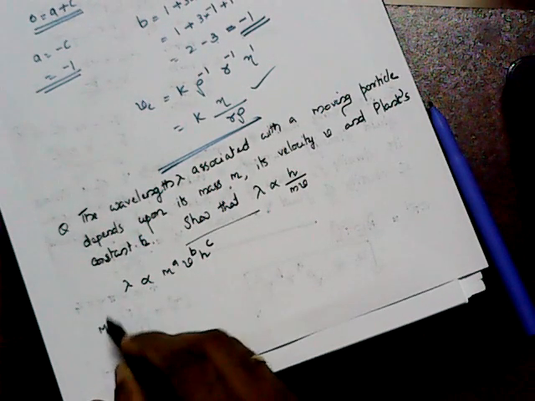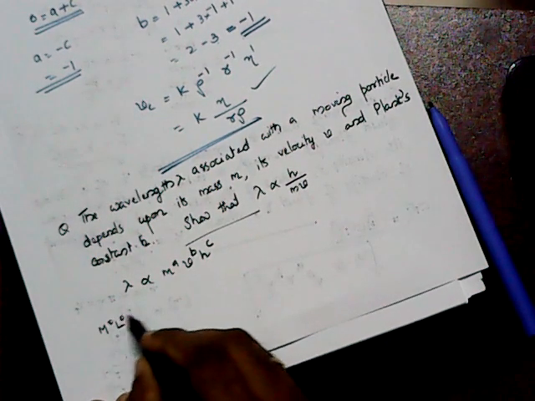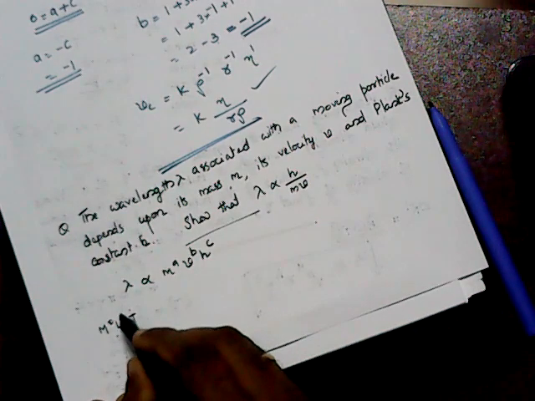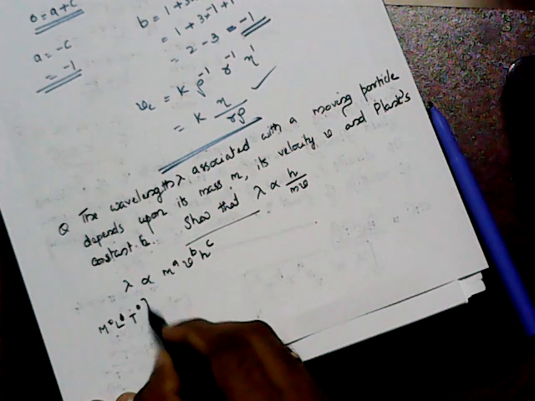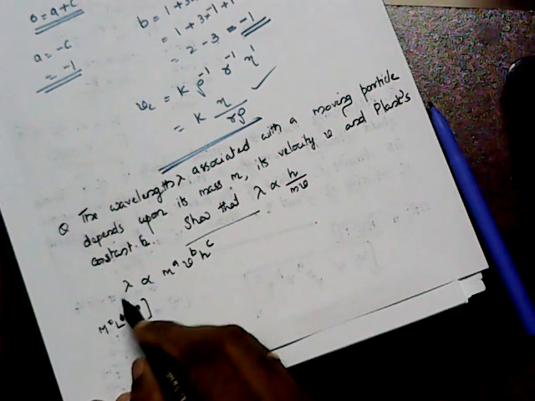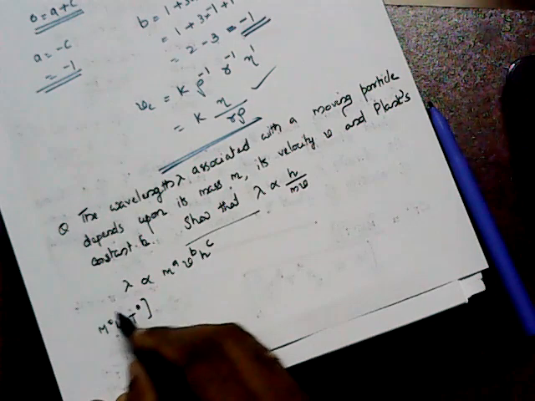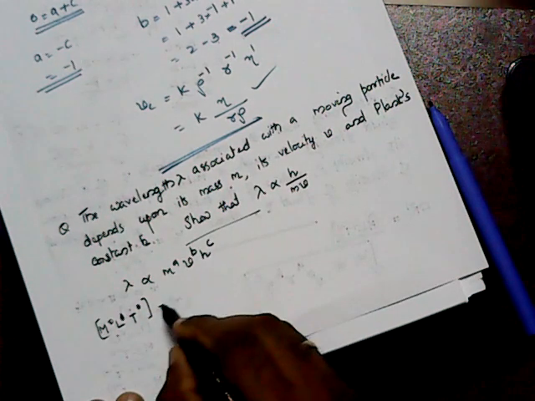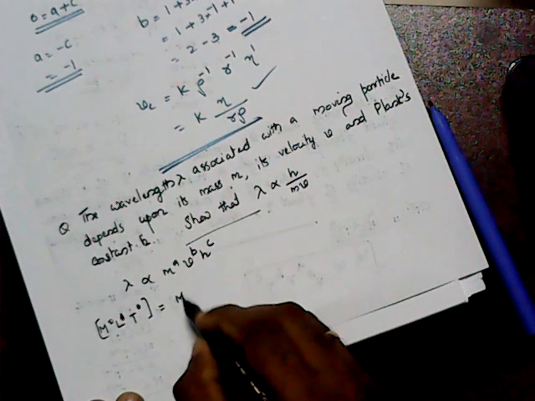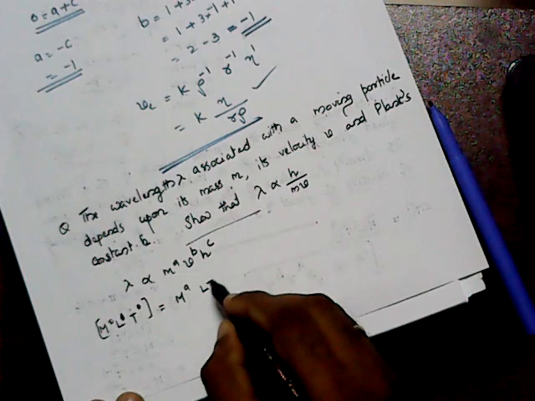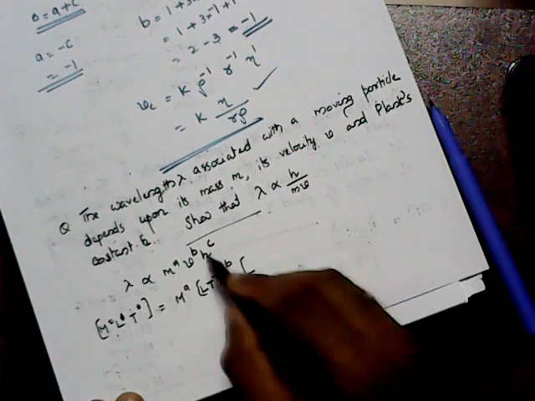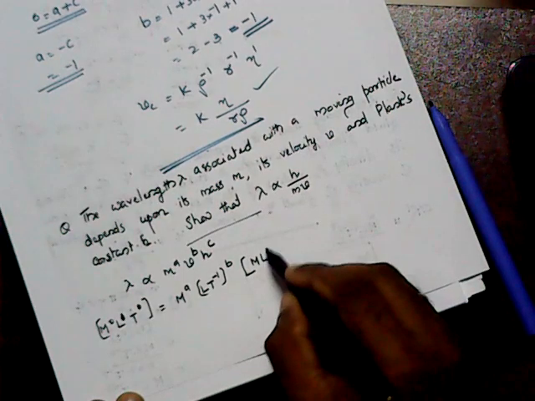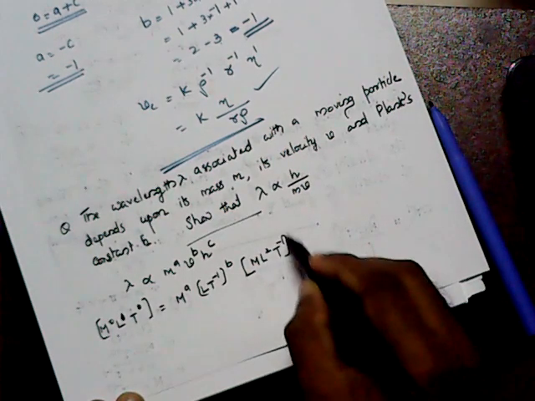So here as M raised to 0, L raised to 0, lambda it is length, so L raised to 1, T raised to 0 equal to here M to the power of a, L T raised to minus 1 to the power of b, and that h take the value as M L square T raised to minus 1 raised to c.